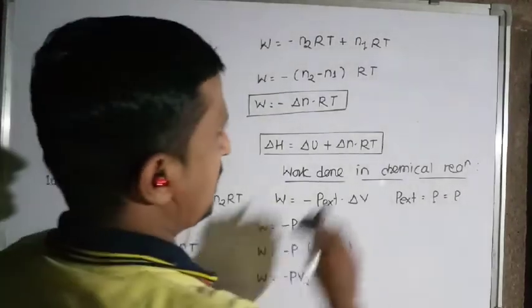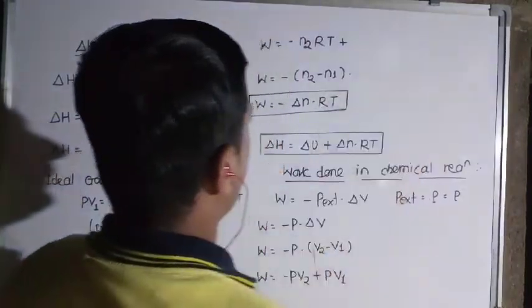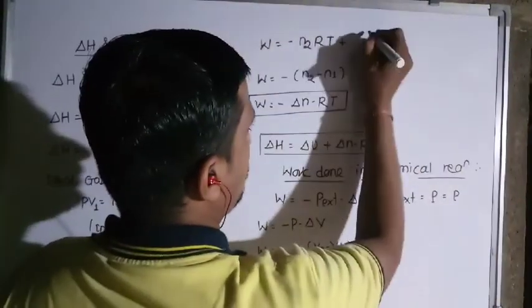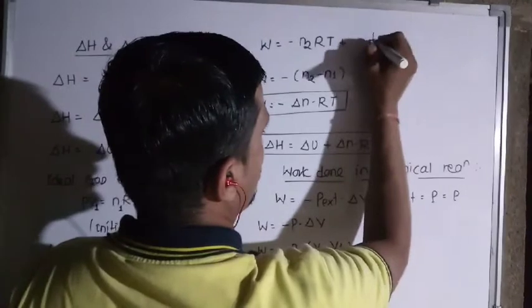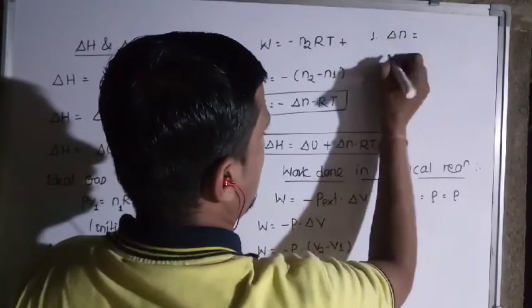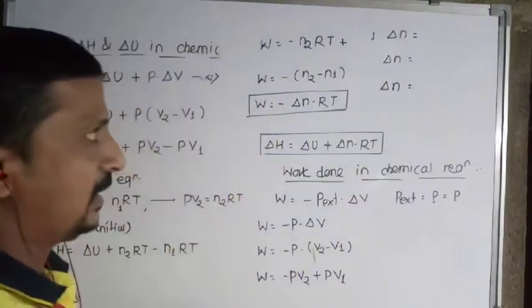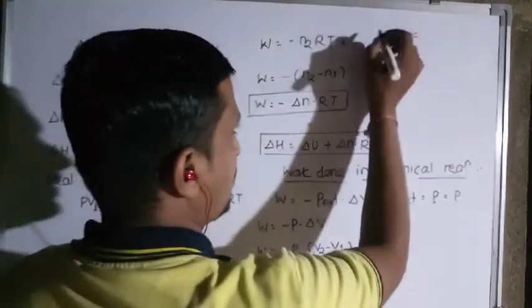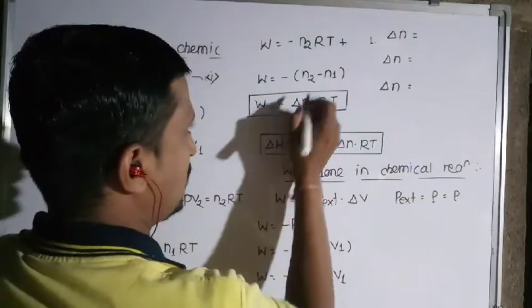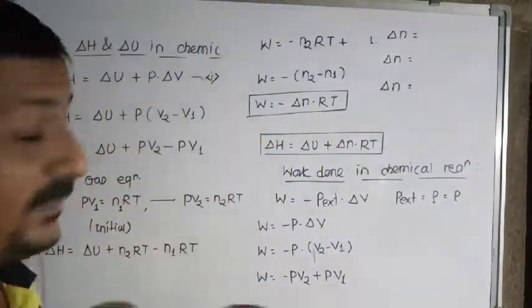Now in the same equation, if we consider the possibilities of delta n, first possibility: what values can delta n have? Okay, what values can delta n have? The first value is, in the first case, if you consider N2 minus N1, if it is